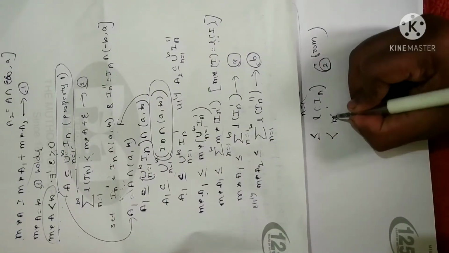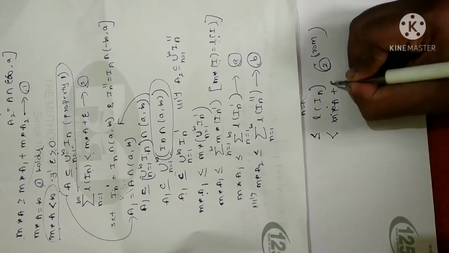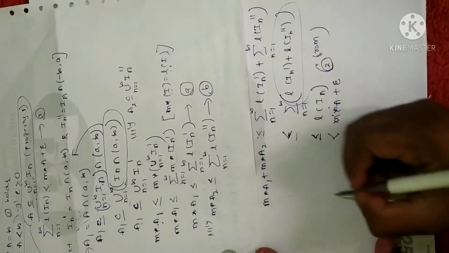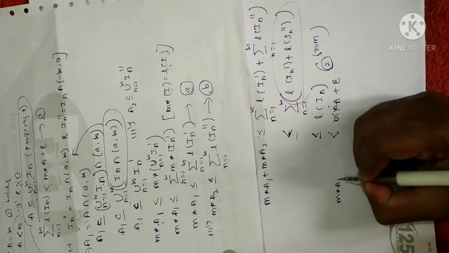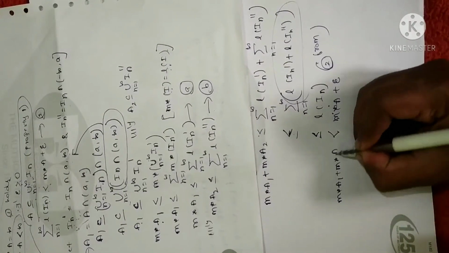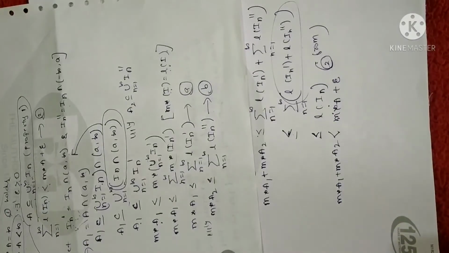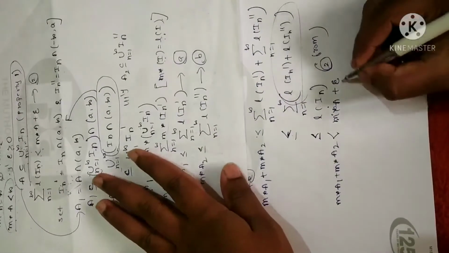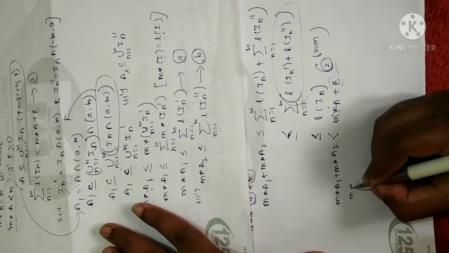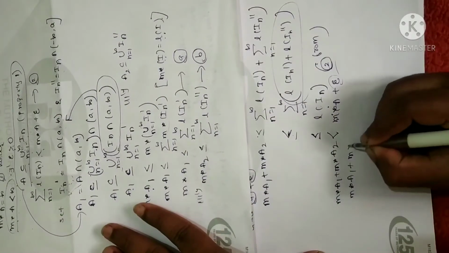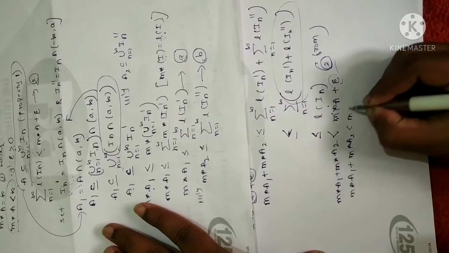What I have obtained is M star of A1 plus M star of A2 is less than M star of A plus epsilon. Since epsilon is arbitrary, I can neglect it, so I can write M star of A1 plus M star of A2 is less than M star of A.